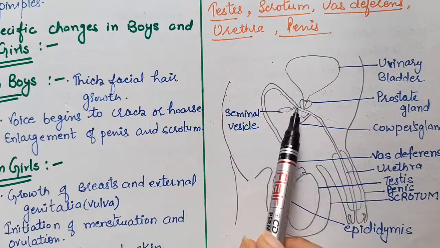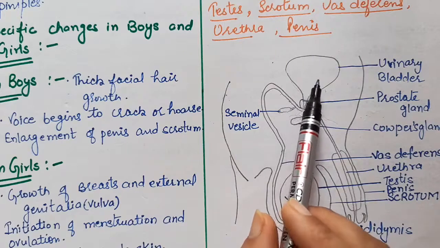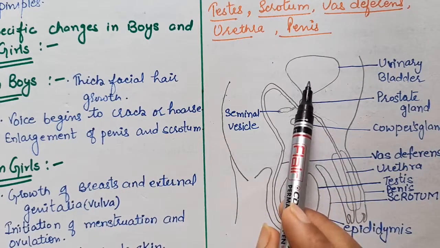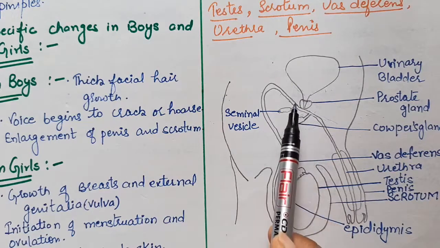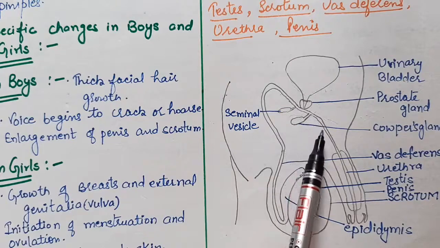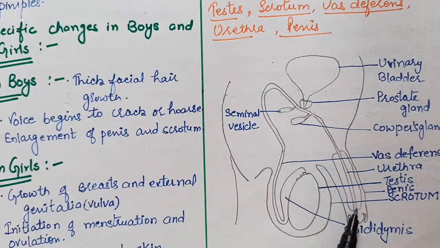Now there is the common passage. From here, what comes? The urinary bladder, it has stored urine, and from here the sperm is passing through, and now through this urethra it comes out from the body.